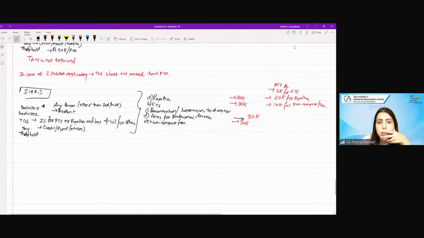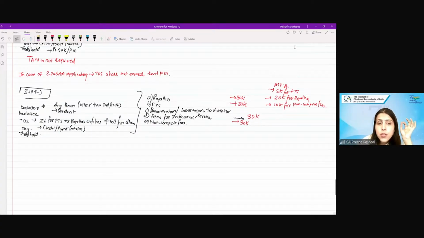Faster, students. No, right? Because this 30,000 limit is given. So on this 30,000 limit which is given, there will not be any TDS applicable because the 30,000 limit is not breached for any of this.